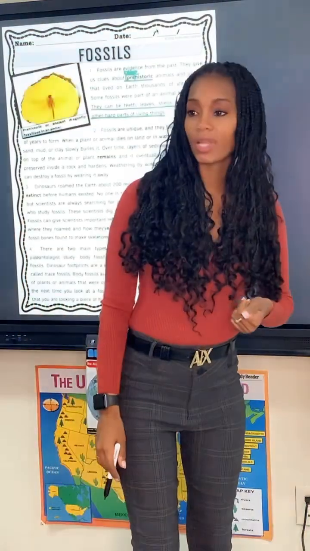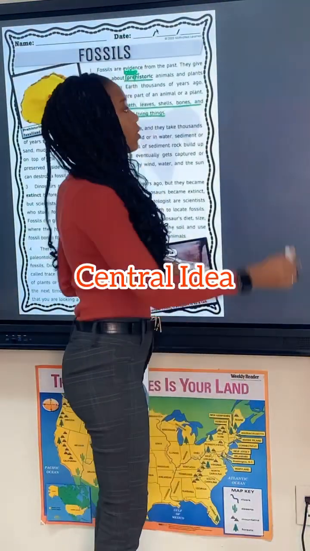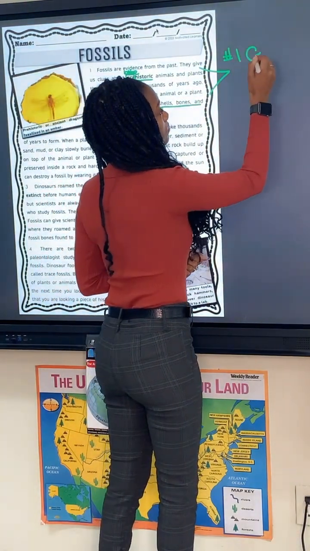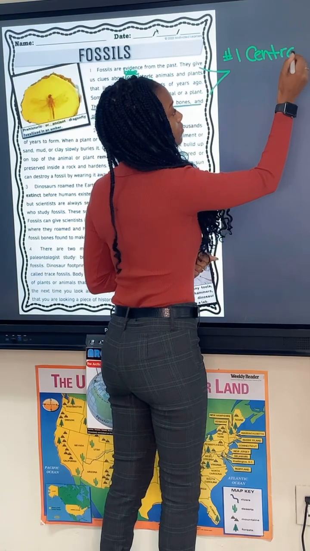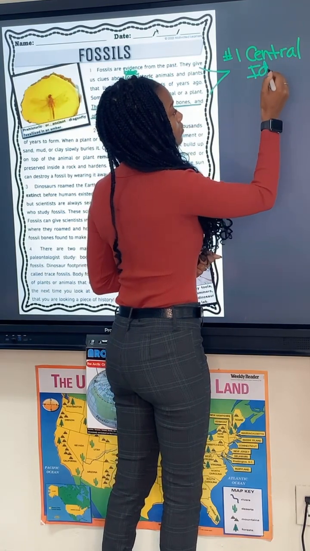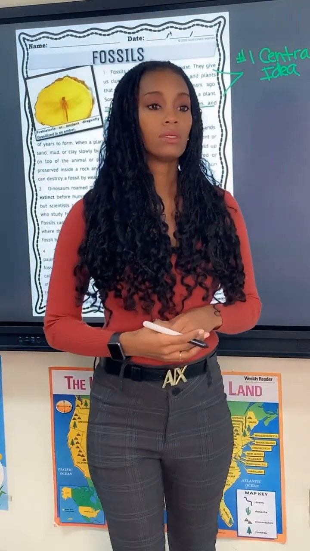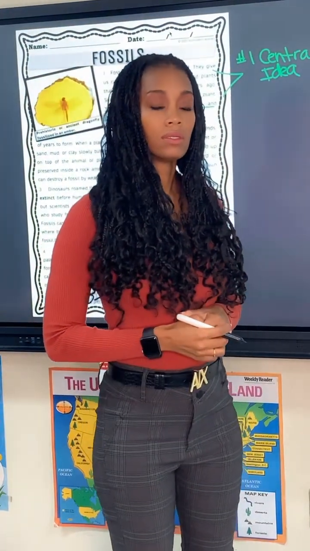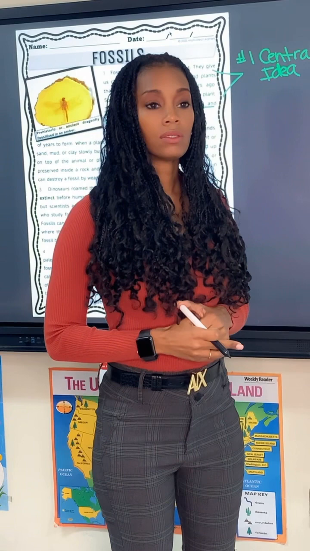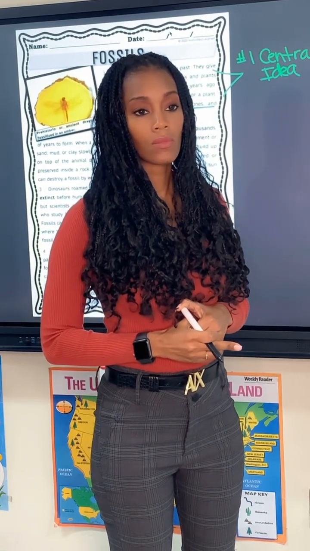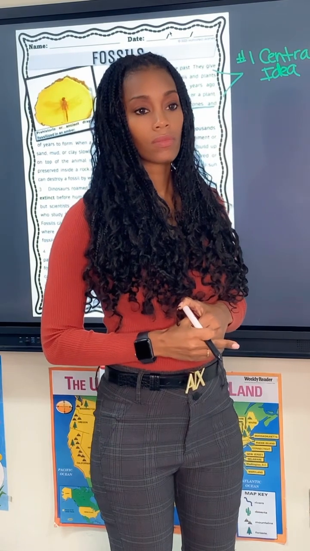What is the central idea of paragraph 1? What did we mostly read about? The central idea of paragraph 1 is the fossils and how long they have been on the earth and what they're made of.